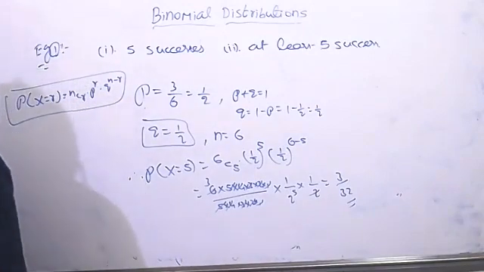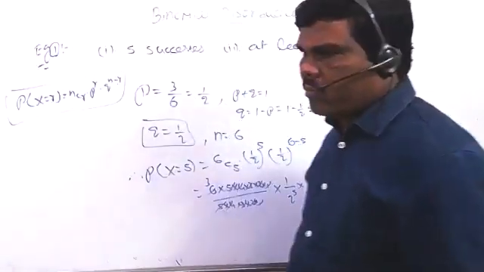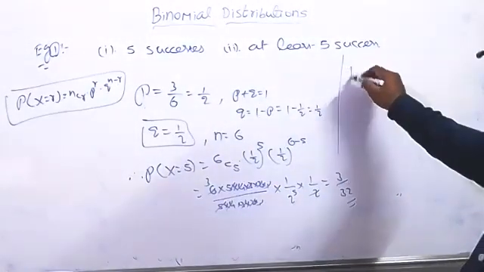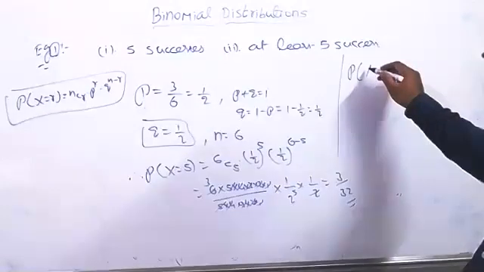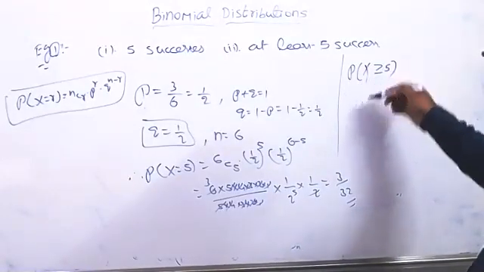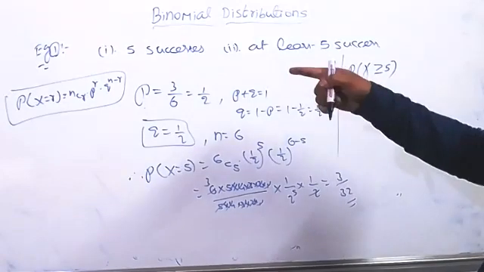Similarly, what is the second question here now? At least 5. What is the meaning of at least 5 here? Minimum 5 successes, and more than 5 is also fine. That means we need to find the probability of X greater than or equal to 5. I'm correct? But maximum how many trials do we have? 6 trials only.